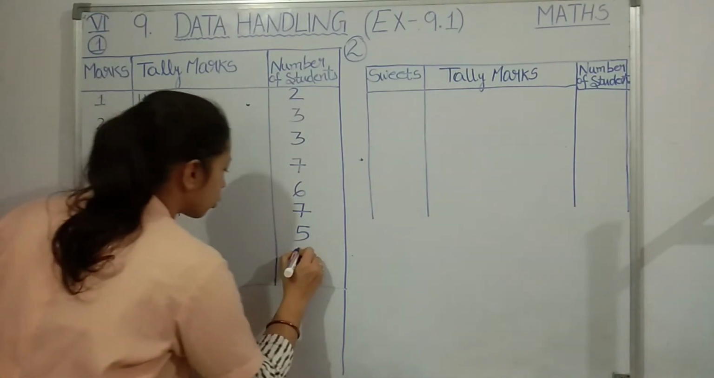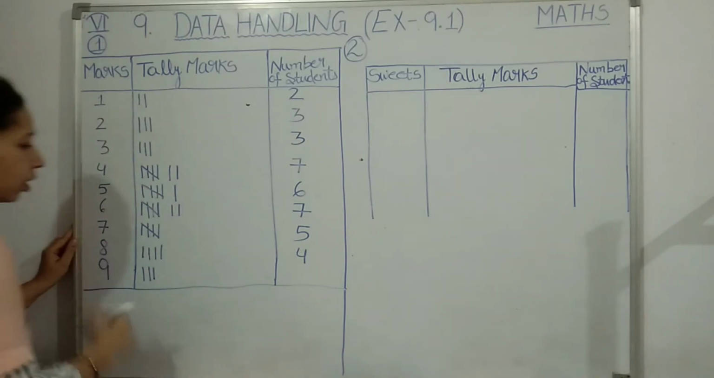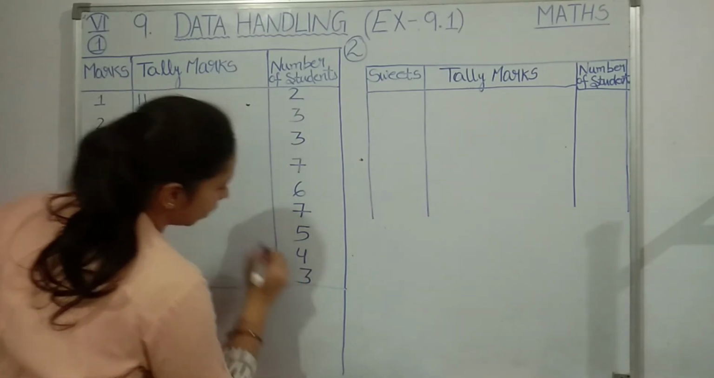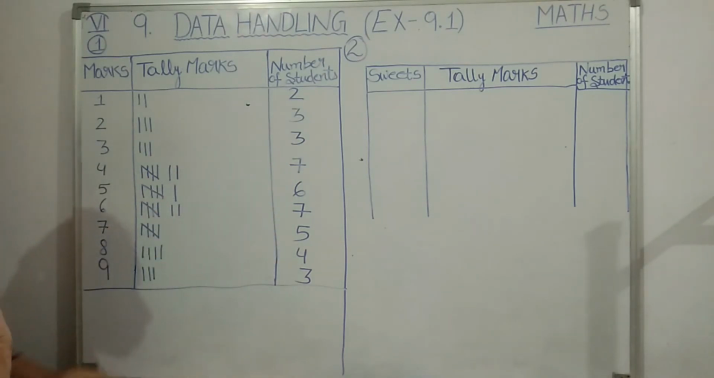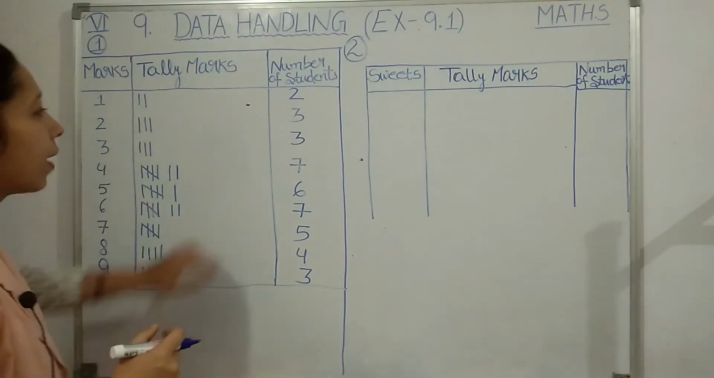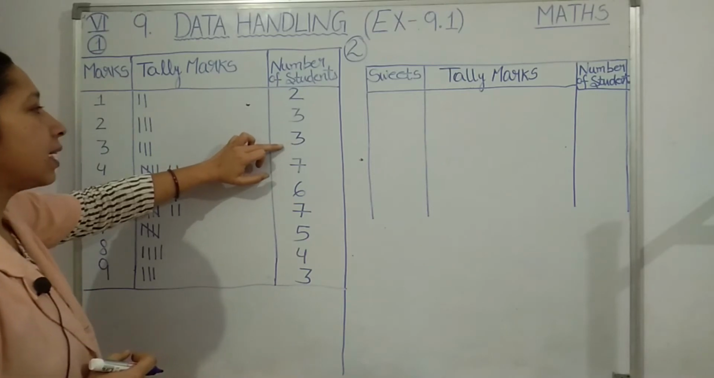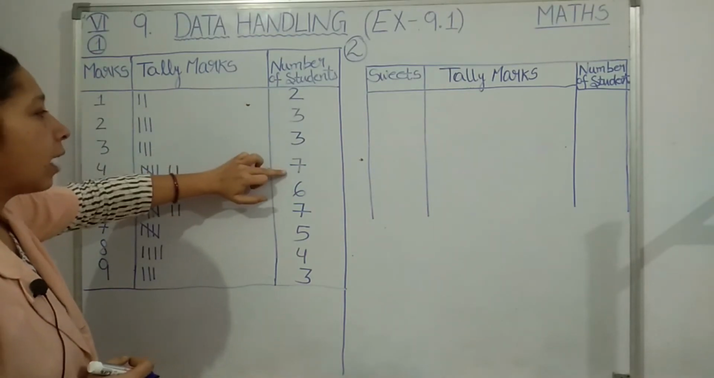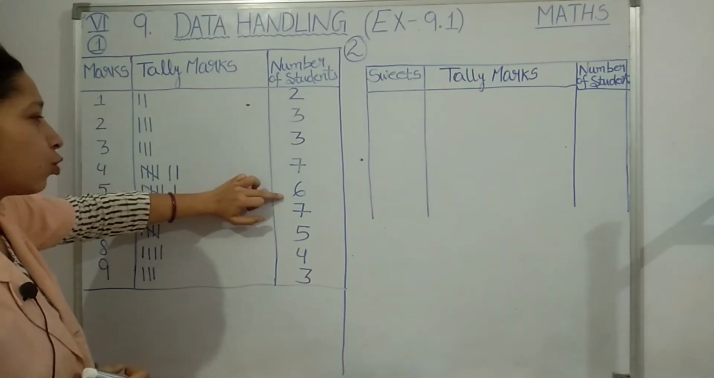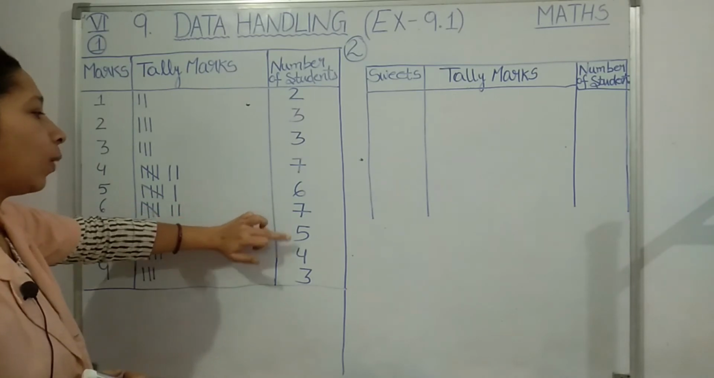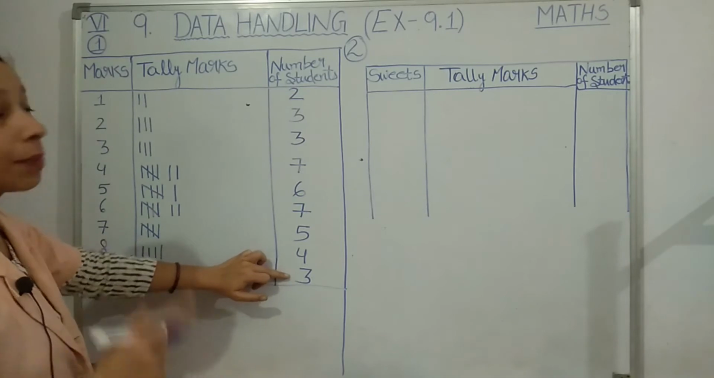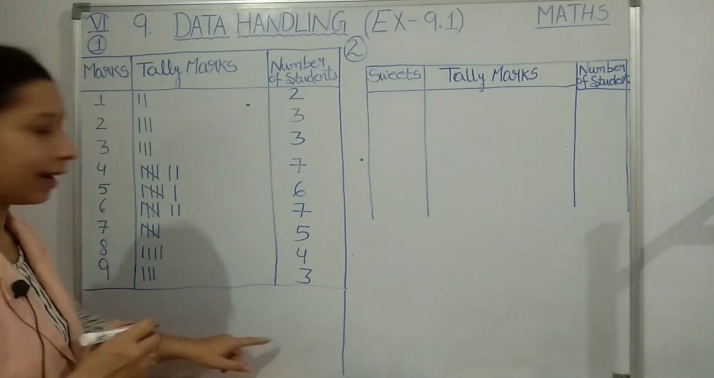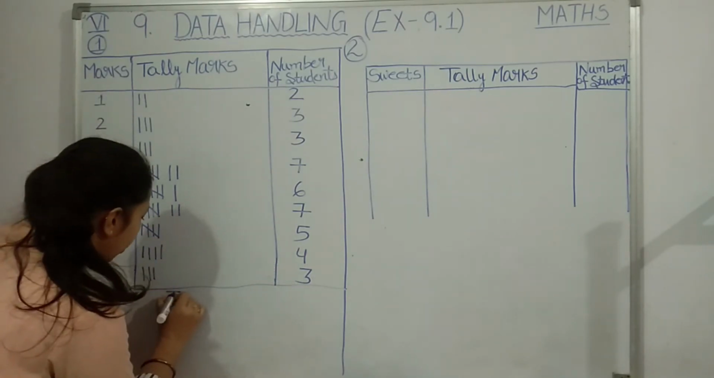Then 4 students got 8. And 3 students got 9. Understood? Now its sum will be equal to 40. Why? How many students were there? 40. Let us check our answer is correct or not. 3 plus 3 6, 6 plus 2 8, 8 plus 7 15, 15 plus 6 21, 21 plus 7 28, 28 plus 5 33, 33 plus 4 37, 37 plus 3 40. Exact 40 we are getting. If you want you can show here total 40.